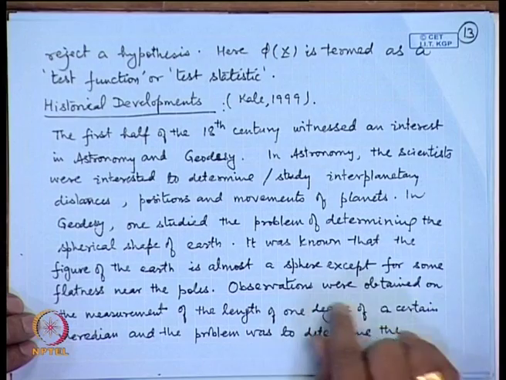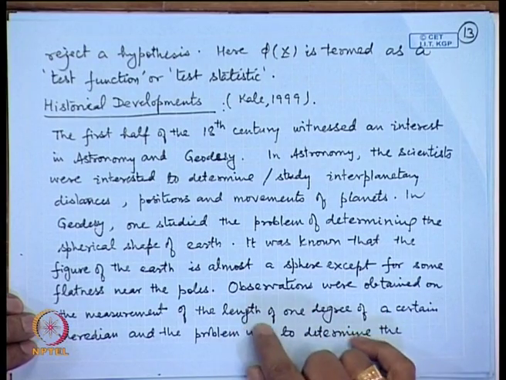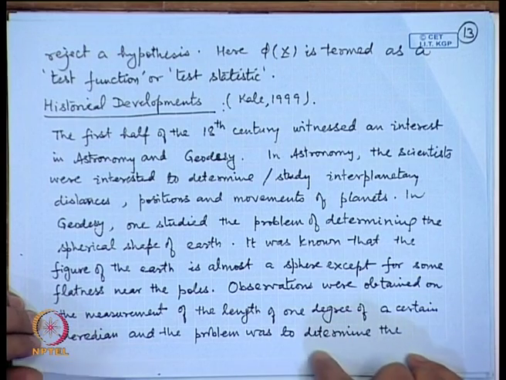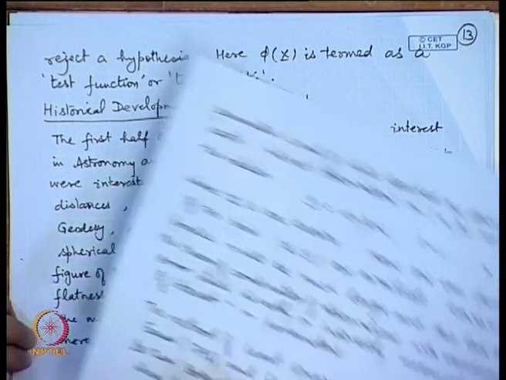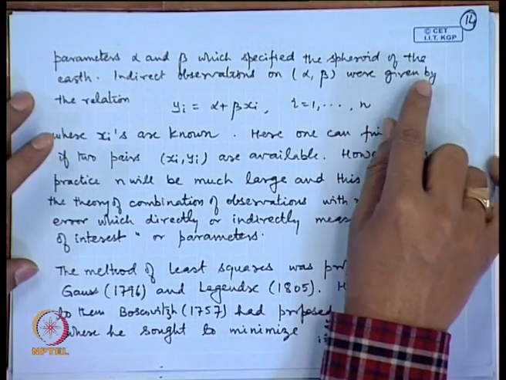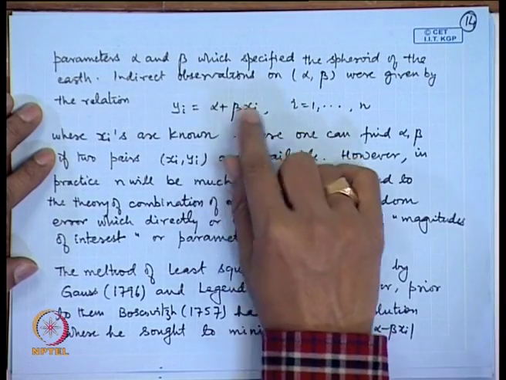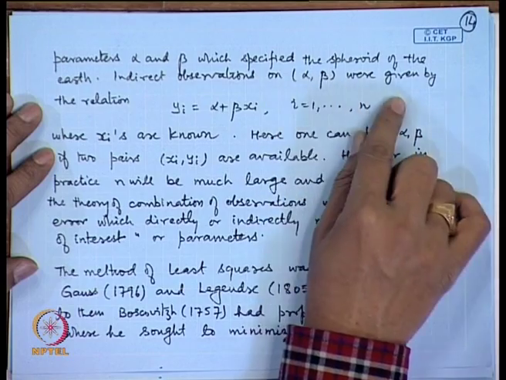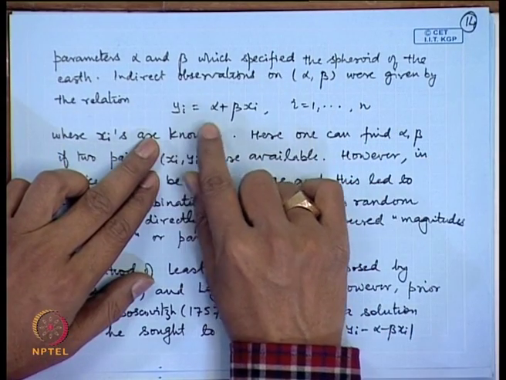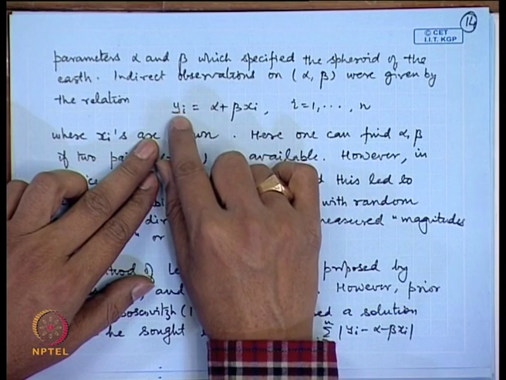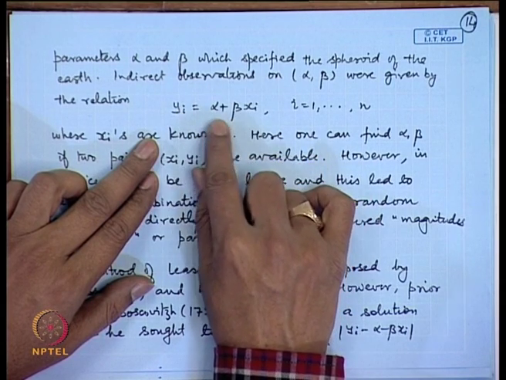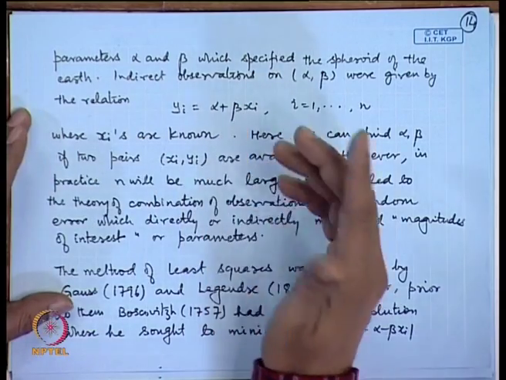For example, measurements of the length of 1 degree of a certain meridian, and the problem is to determine parameters alpha and beta which specify the spheroid of the earth. Indirect observations on alpha and beta are given by the relation y_i = alpha + beta x_i. Here x_i's and y_i's are given to us, and alpha and beta are to be estimated.